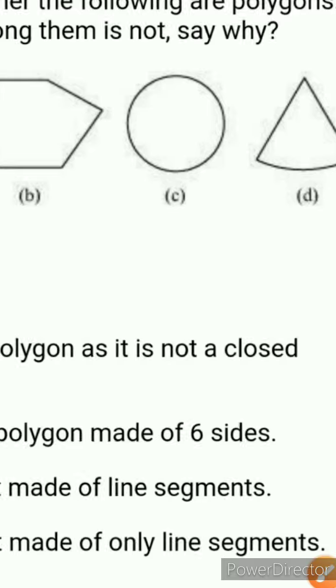Now come to the fourth one, D. So here you have 2 line segments and one curved line. It's a closed figure, but here we have one curved line.